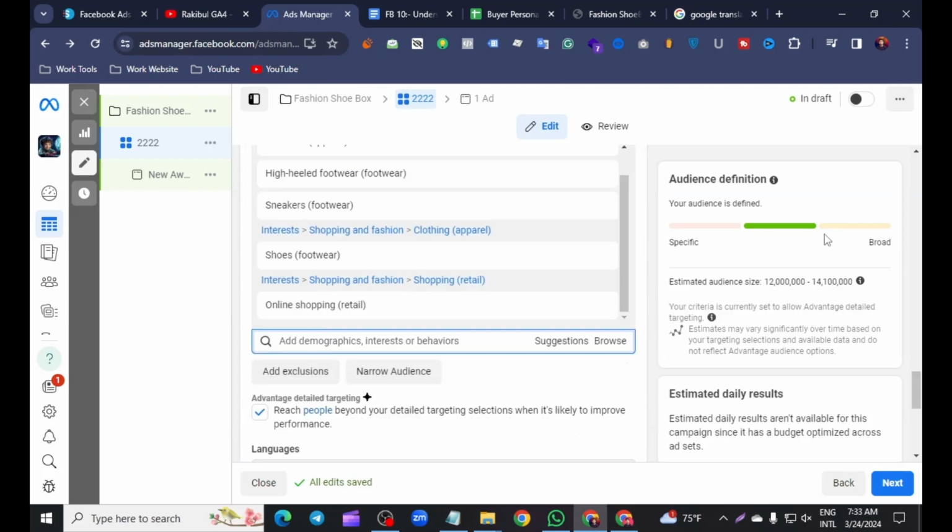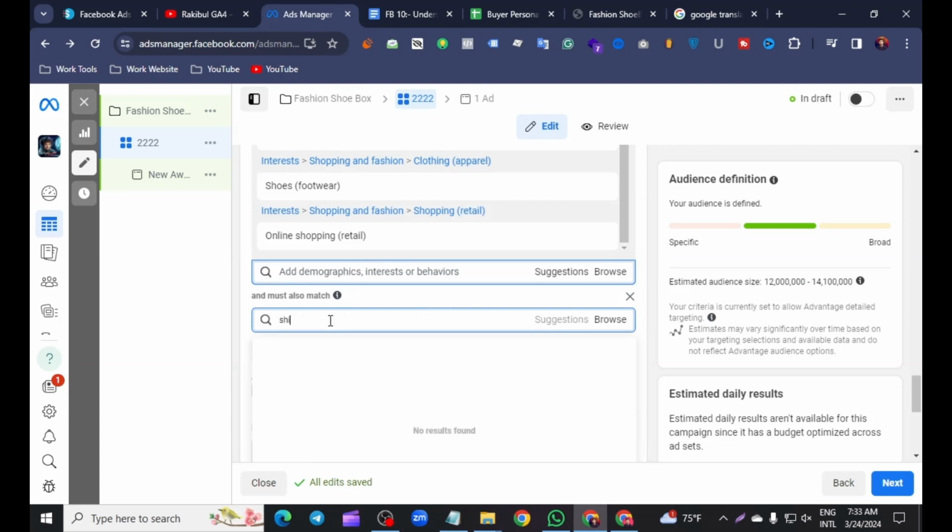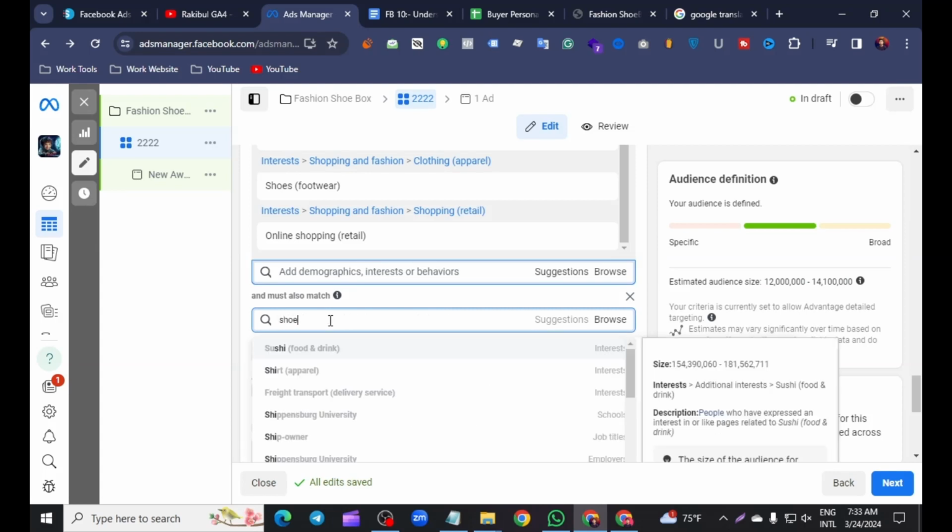Have a look at our audience size. The estimated audience size is 12 million to 14 million, a huge audience. I don't want to use such a huge audience, so I narrow the filter of my audience. Click narrow, and there are two options, the OR method or the AND method. I use the OR method, and I click shoe. There are two options here, shoe footwear and shoe interest.